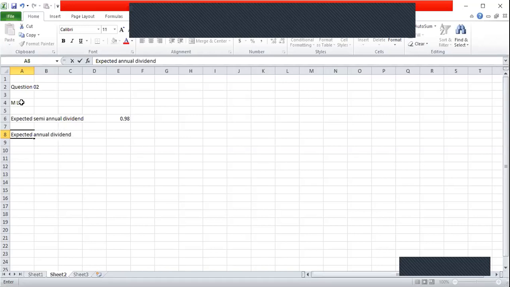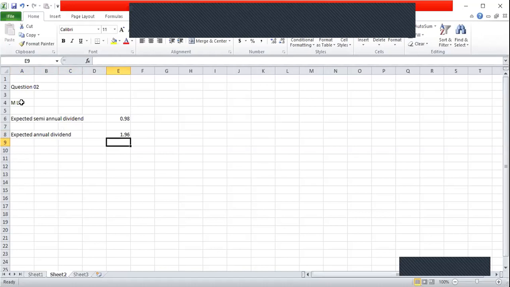So if the semi-annual dividend is 0.98, we can assume that it will continue. So next year dividend is going to be 1.96.